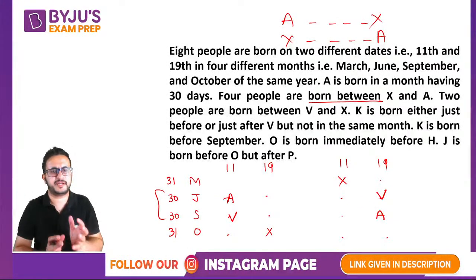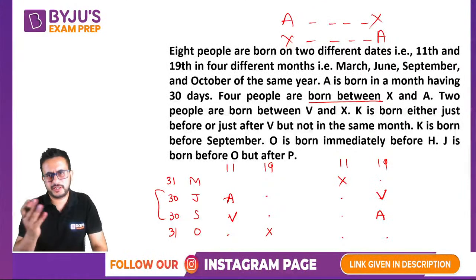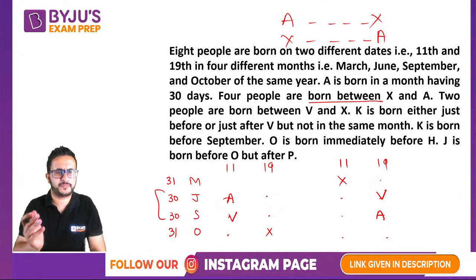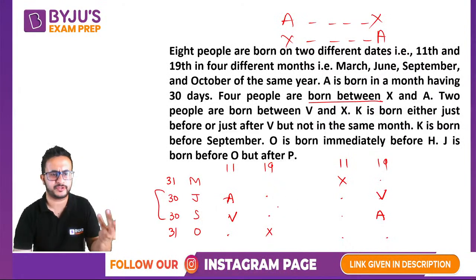Be it seating arrangement, be it scheduling based, or any sort of puzzle, you will be making multiple cases, and at some stage something will get eliminated, and you shall be able to get a unique case. और नहीं भी आएगा तो दो केस में से, you might get a case scenario where there are two cases possible. Okay, so V is also done.